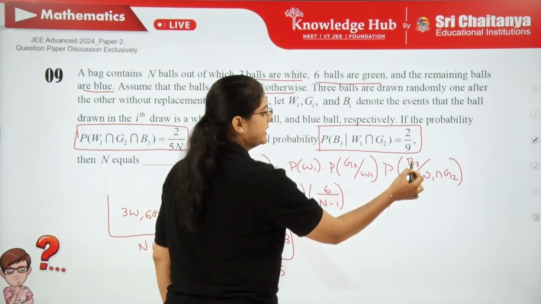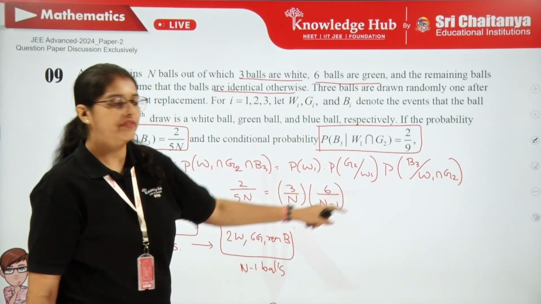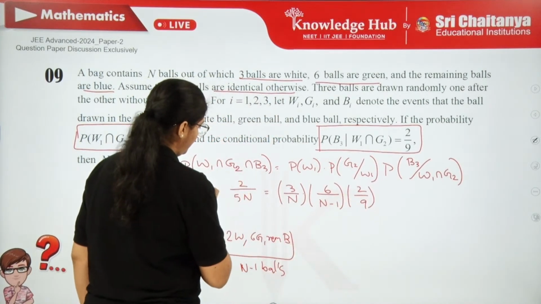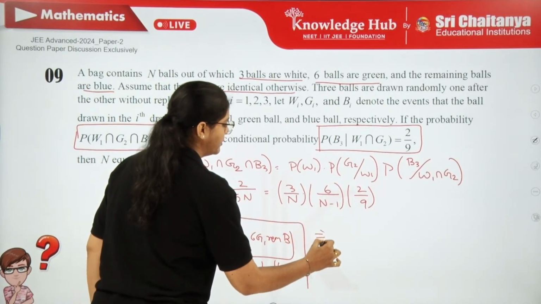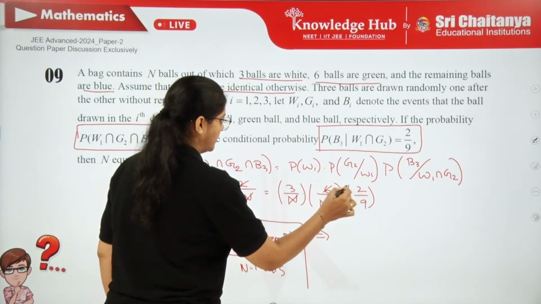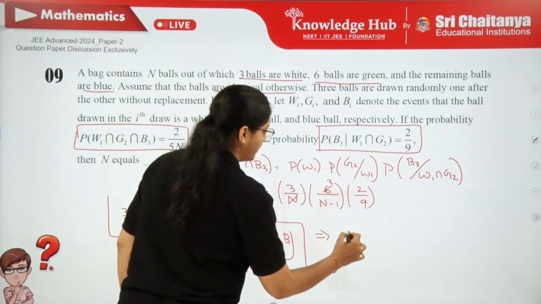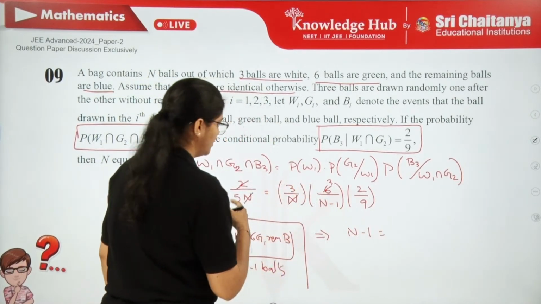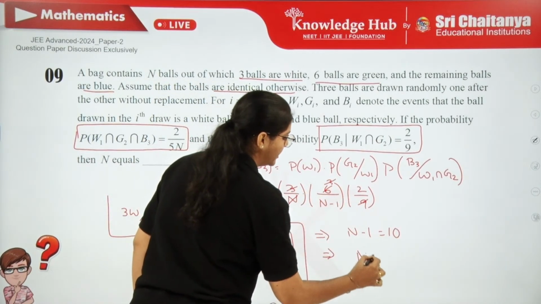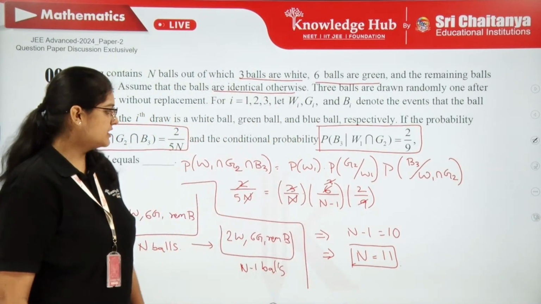And this probability, B3 after W1 G2, is given for us already in the question, right? So why don't we replace it with 2 by 9? You can try to simplify this: N you can cancel out, and 2 you can cancel out. Then finally you can check what answer you get. So N minus 1 is going to be, 9 you can cancel out over here, so it's going to be 10. So what is the N value over here? It's nothing but 11. So the total number of balls in the given question is 11 only.